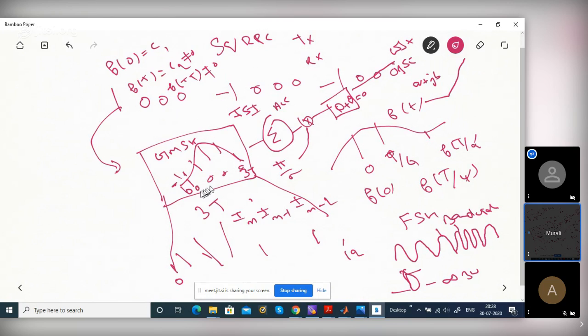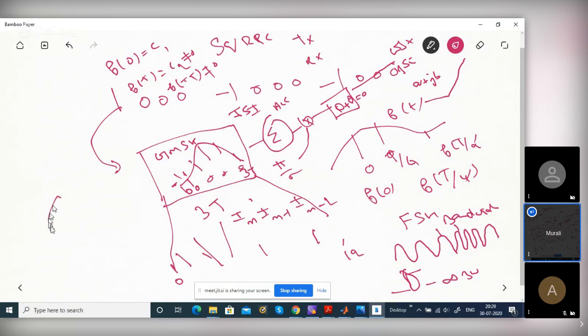Okay? After 4 samples, that is after one bit, the angle will increment by pi by 2 actually. After 2 bits, it will become another pi by 2, so pi. It can go from 0 to pi by 2 or 3 pi by 2. 3 pi by 2 is minus pi by 2, right?